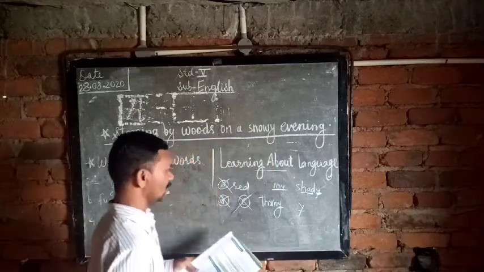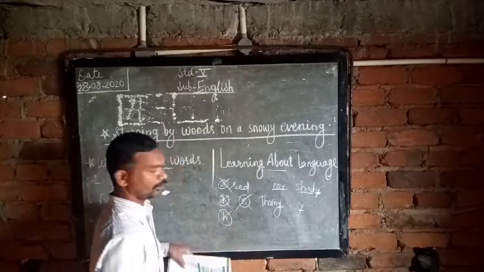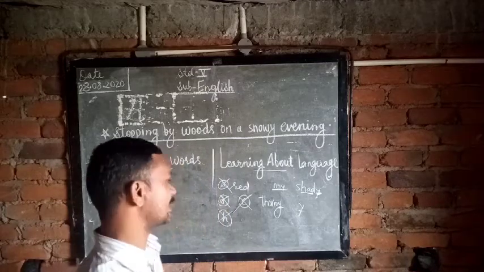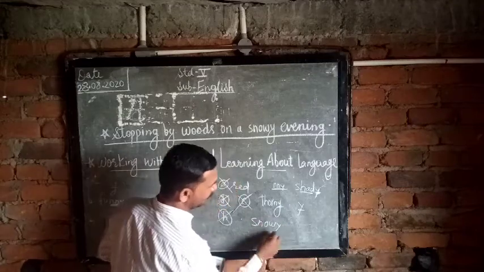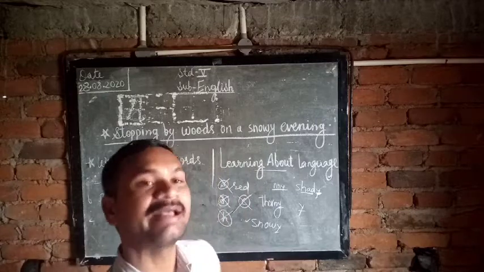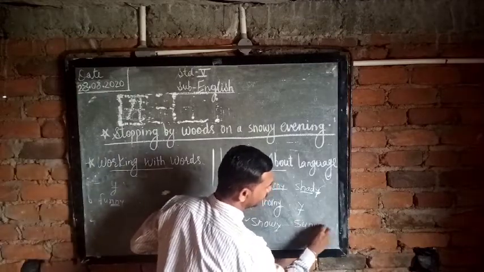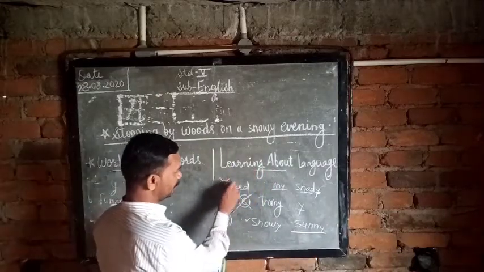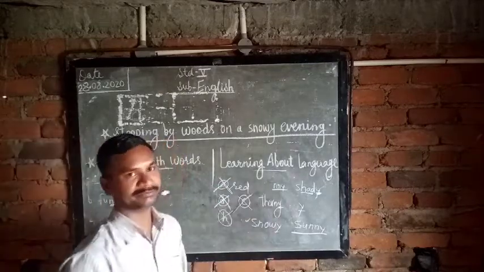This is the H number. Make a cross there, it does not take the suffix y. Now snow, yes, snowy. And last word, sun, yes, sunny, but you have to put a double n. So the ones that do not take the suffix, make a cross there, and for those words that do, add y.